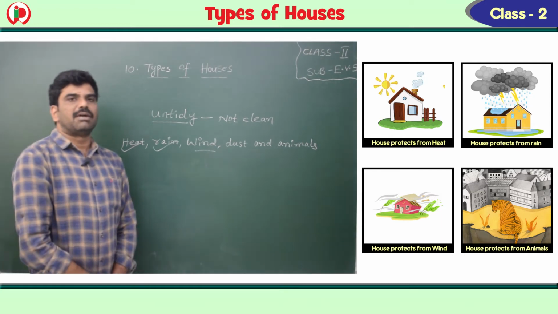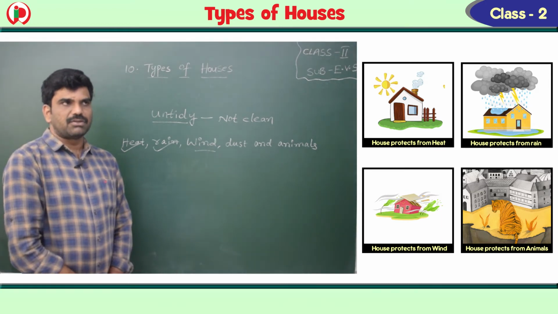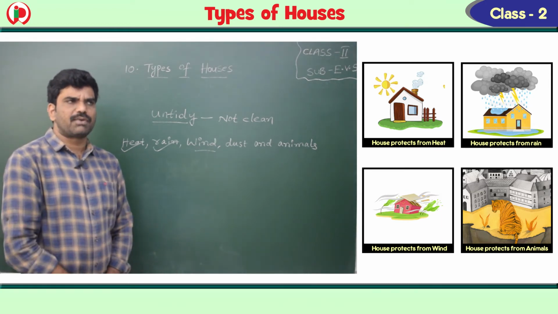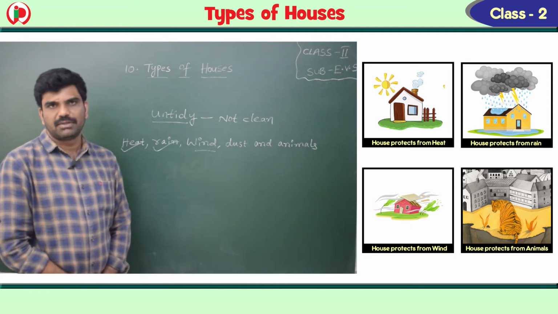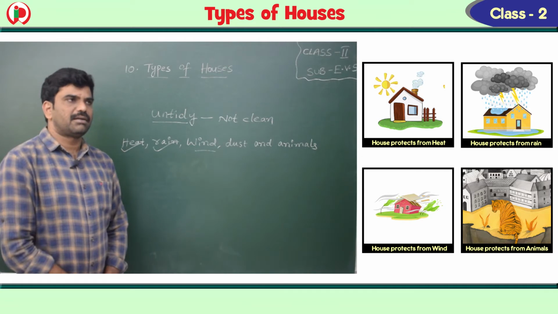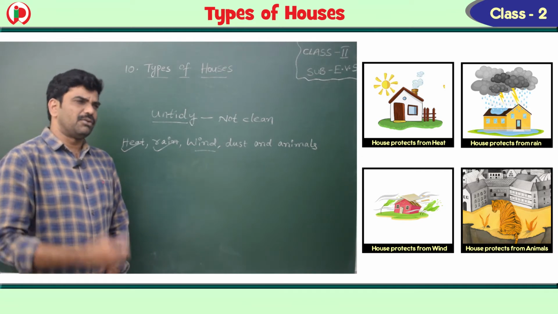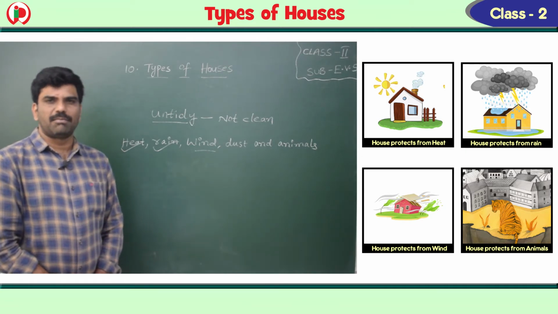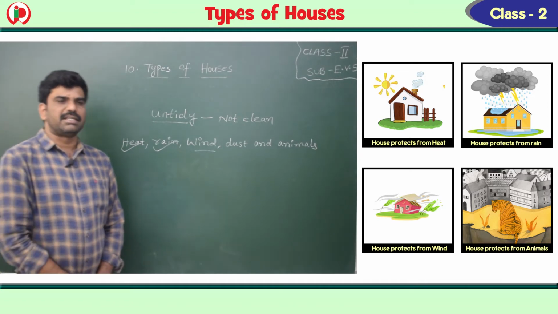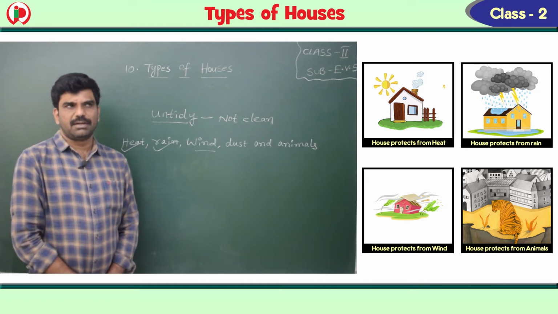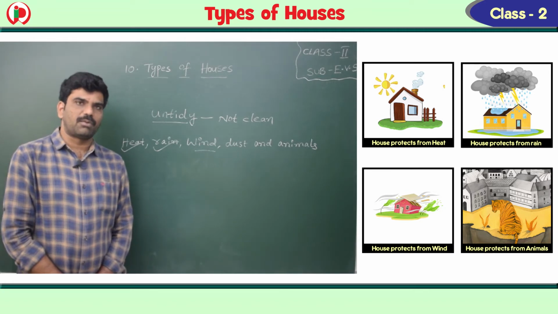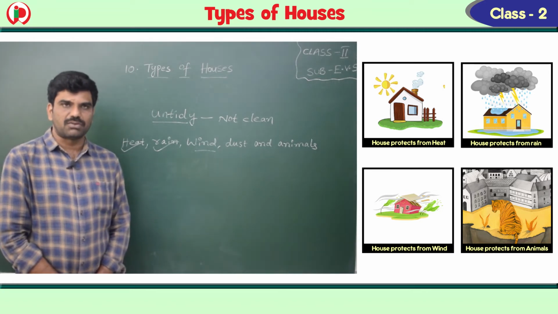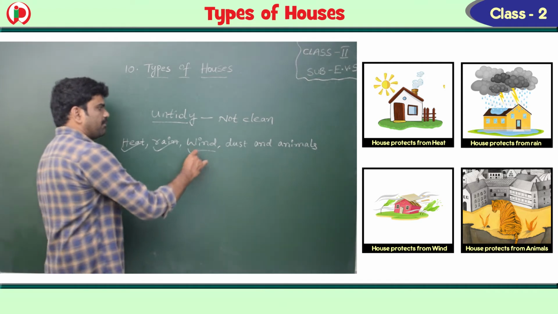Wind is nothing but air. When heavy air blows from a high region to a low region, that is called wind. During October, November, December, even January, it is very cold outside. So in order to protect yourself from cold, you will stay in the house. So the house protects us from wind.